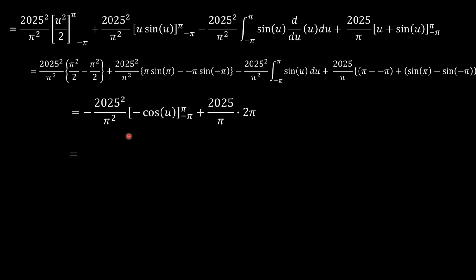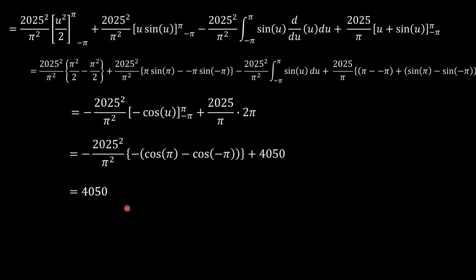Then the integral of this is negative cosine u, which becomes negative of cosine pi minus cosine of negative pi. Cosine pi is negative 1, cosine negative pi is also negative 1, so negative 1 minus negative 1 becomes 0.